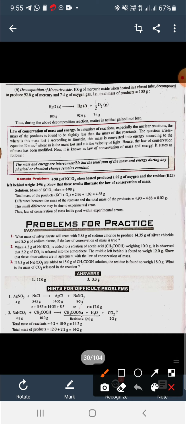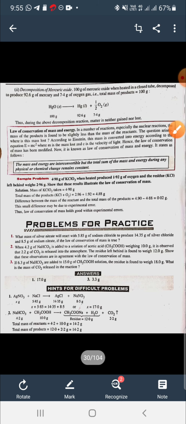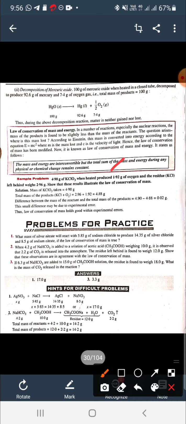Here you can see the numerical: 4.90 gram of KClO3, potassium chlorate, when heated produces 1.92 gram of oxygen and 2.96 gram of KCl. So is this in accordance with the law of conservation of mass?